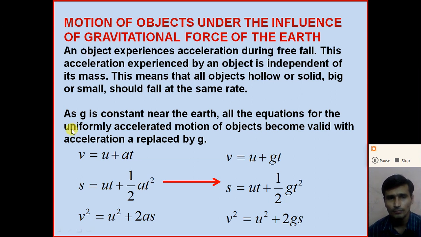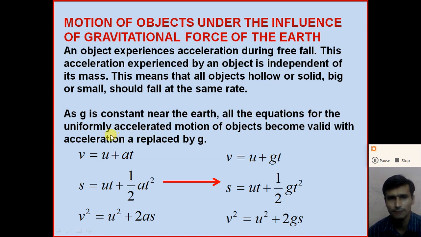Now, as we calculated the value of g on the surface of the earth, it is almost constant at all the places on the surface of the earth. So small g is a constant near the surface of the earth or on the surface of the earth.